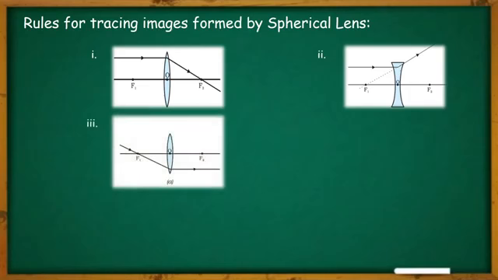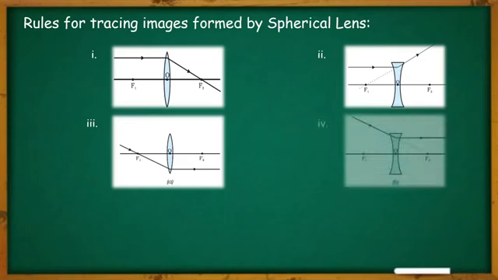Rule 3. In case of a concave lens, as you can see, the ray of light which is passing through the focus point after refraction moves parallelly to the principal axis. Rule 4. In case of a concave lens, the ray of light which is appearing to pass through the principal focus after refraction moves parallelly to the principal axis.